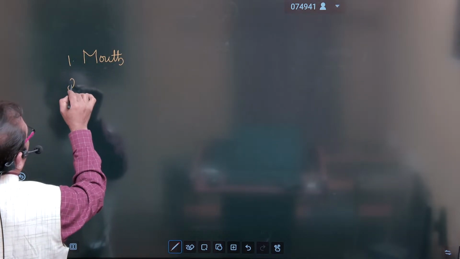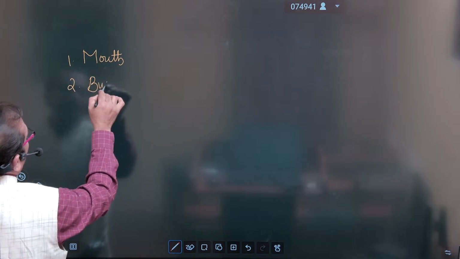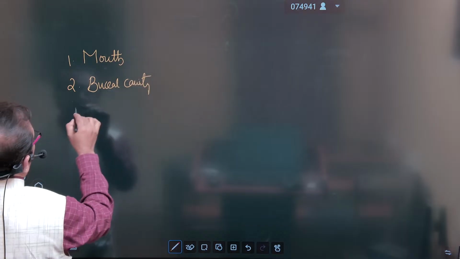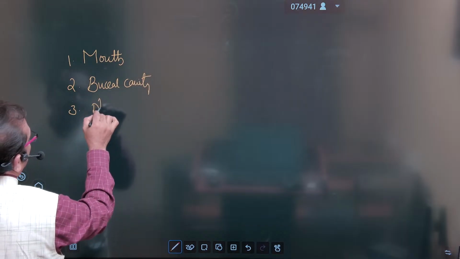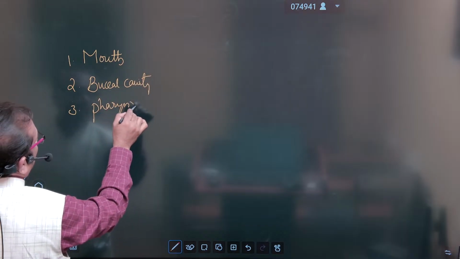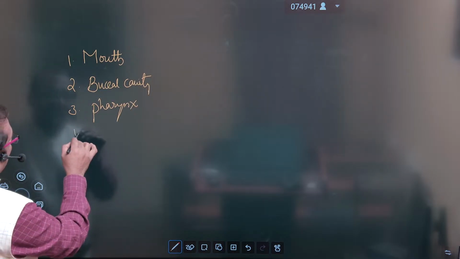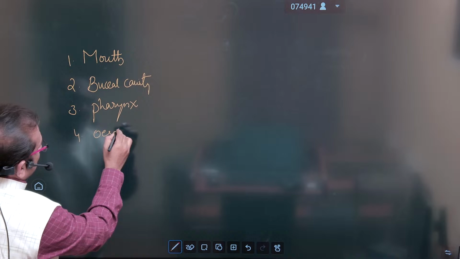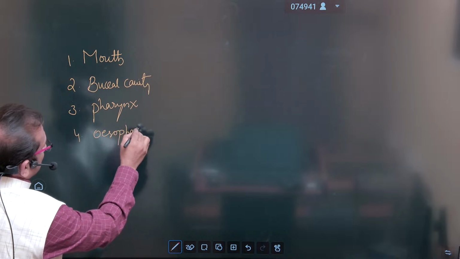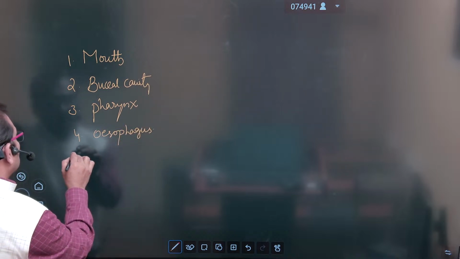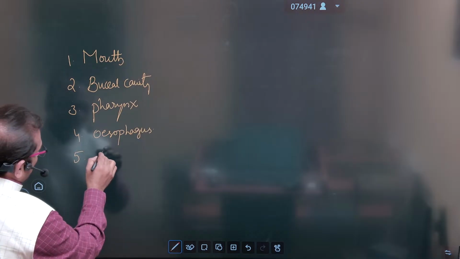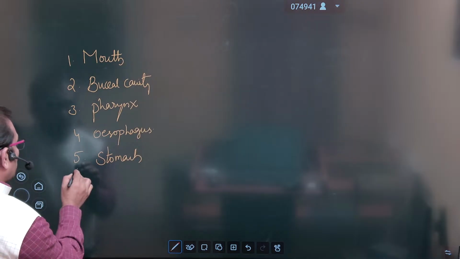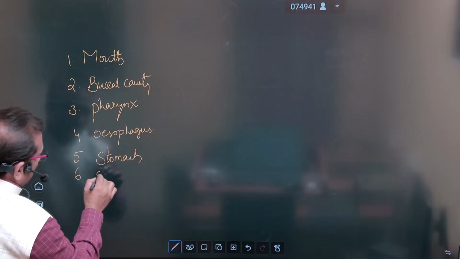Second one, buccal cavity. Third one, pharynx. Four, esophagus. Fifth one, stomach.